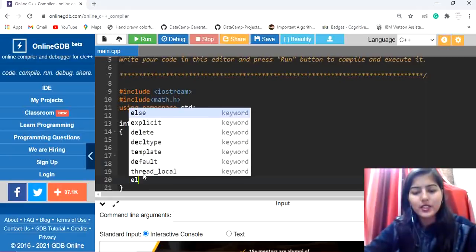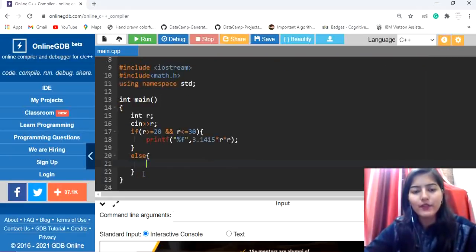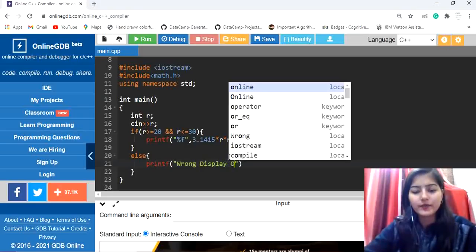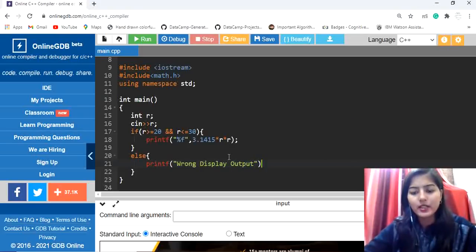Else, if this is not the case, we will simply print wrong input, right? And let's run our code.